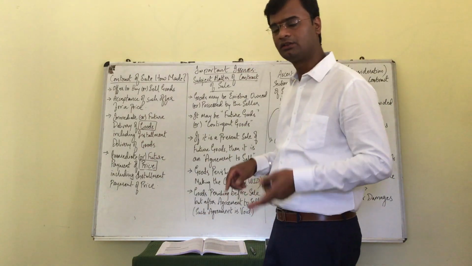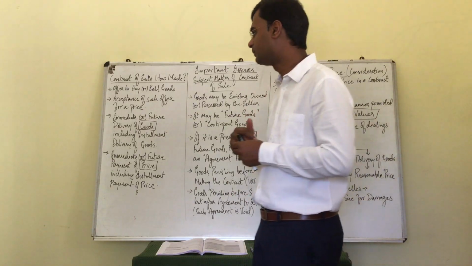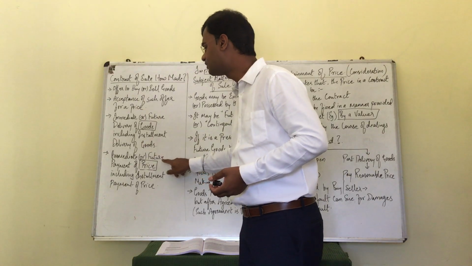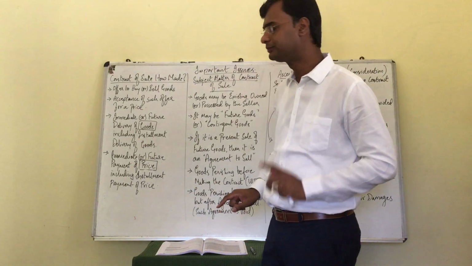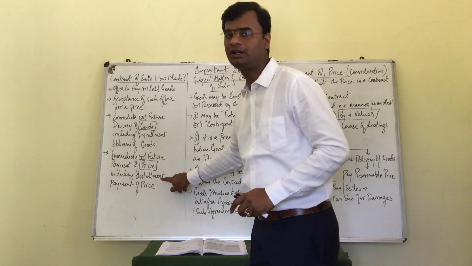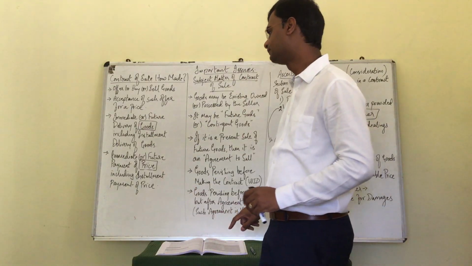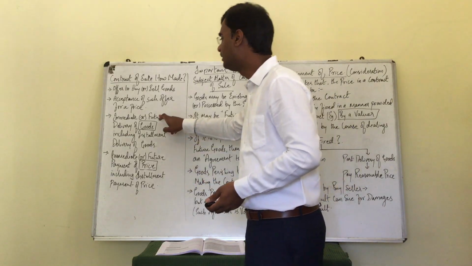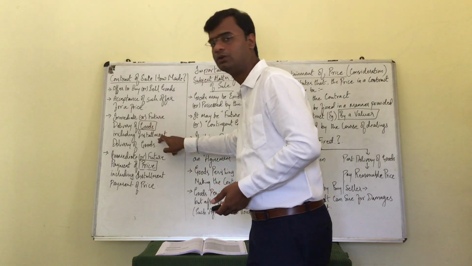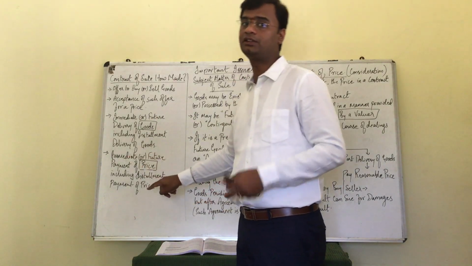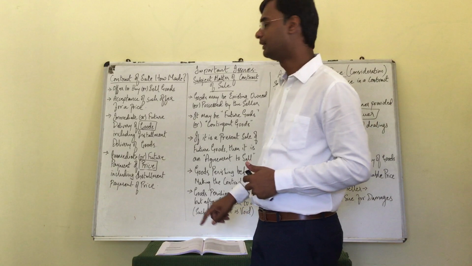Now comes the reverse or the twist. What is the twist here? Immediate delivery of goods, but future payment of price is also possible. Immediate delivery of goods and installment payment of price is also possible. So we have almost covered 5 cases now. Next, immediate or future delivery of goods, but immediate payment of price is also one possibility.